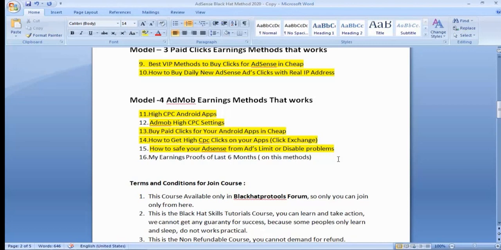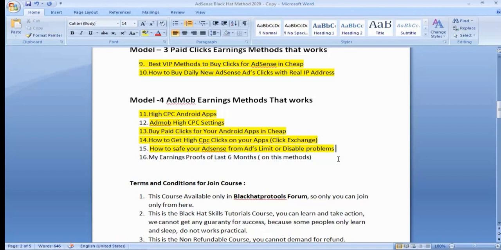The same strategy we need to use in our AdMob account. Once you create an education application, after creation you need to upload your application to your Play Store account. After that, you need some reviews to grow your application on Play Store. How can you get reviews?